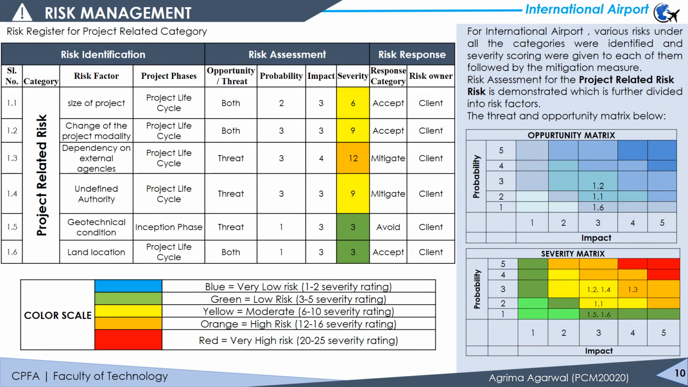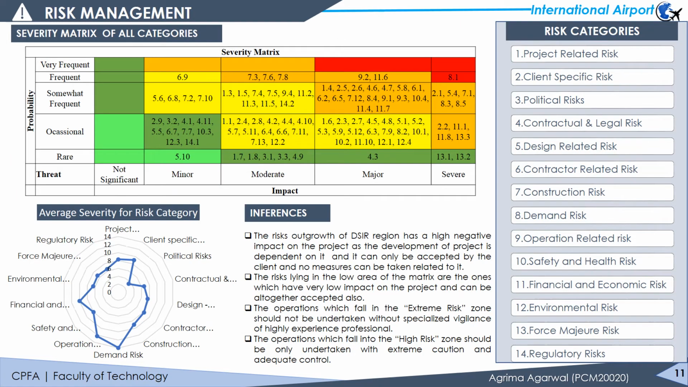This is an example of the risk register that we prepared for the project-related risk category. As you can see, risk identification includes risk factors and risk statement. Risk assessment includes scoring for probability, impact, and severity. Orange shows high risk, yellow shows moderate risk, and green shows low risk. In risk response, there is the risk owner, response strategy, and response category. The chart shows the severity metrics of all the categories.